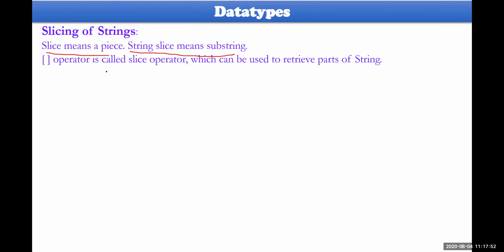The substring is always taken by introducing open and closed square brackets. This is the operator which is called the slice operator. By using this, you can get the substring of the given string either in the forward direction or in the negative direction.